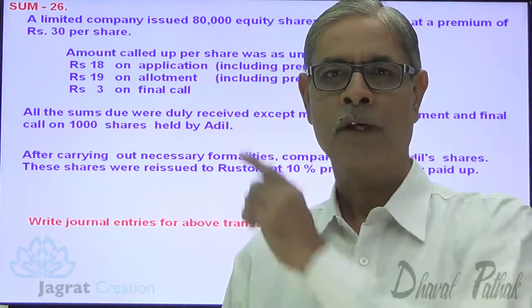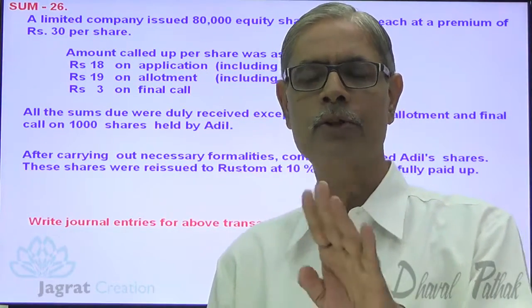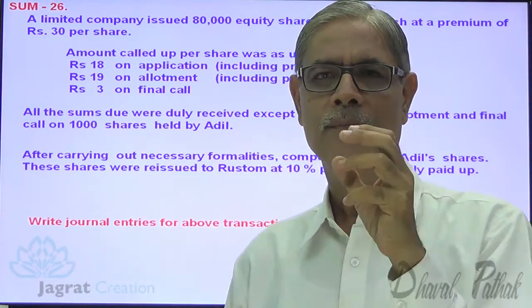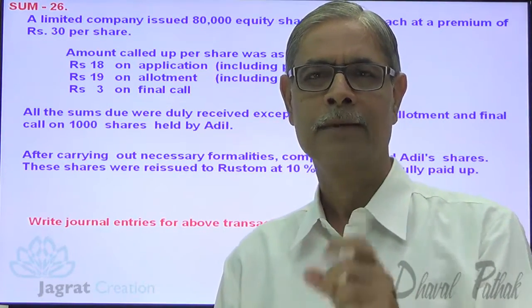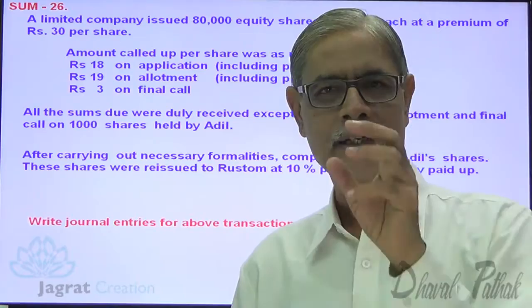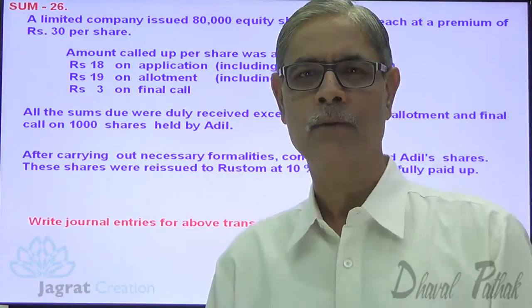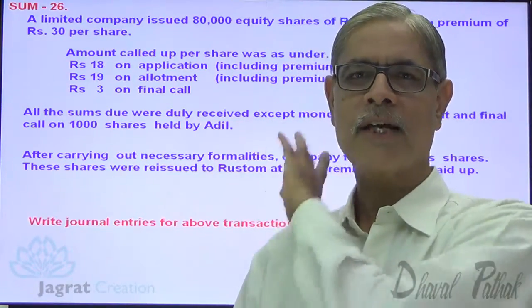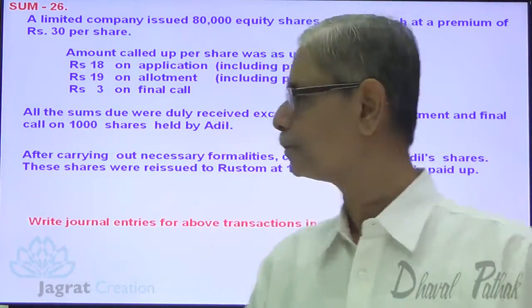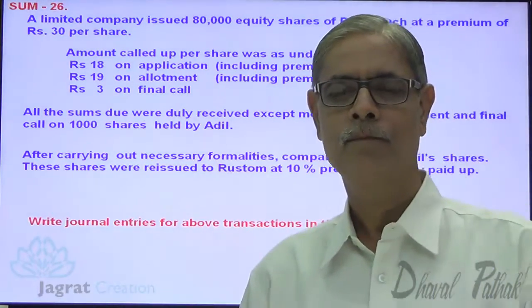forfeiture income. In this, some shares are reissued at premium. No reissue discount has been granted. So out of forfeiture income, nothing is applied for reissue discount. So entire forfeiture income gets transferred to capital reserve. That's an important point that one should understand because the shares are reissued at premium. Write journal entries for the above transactions.